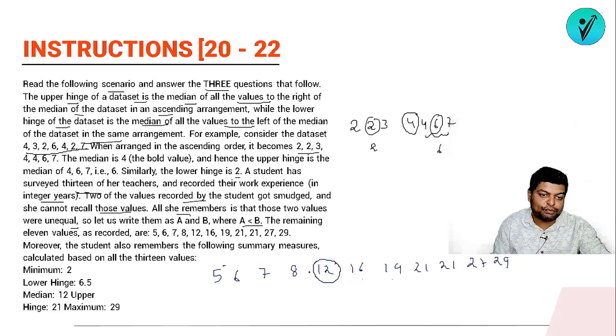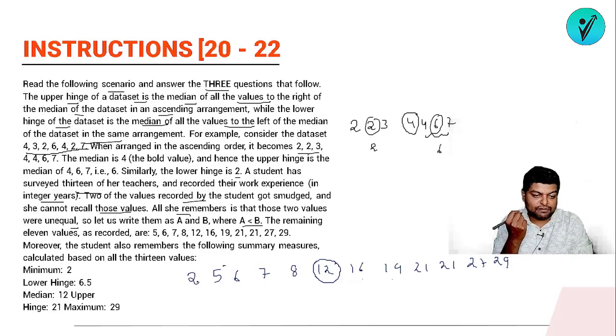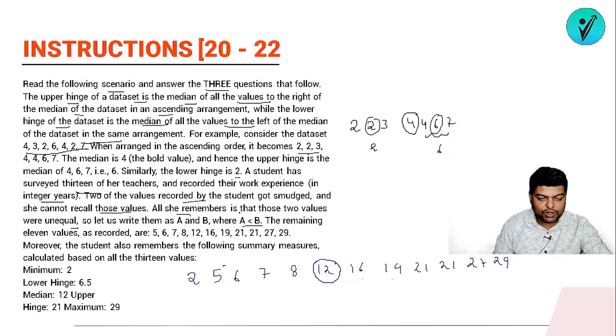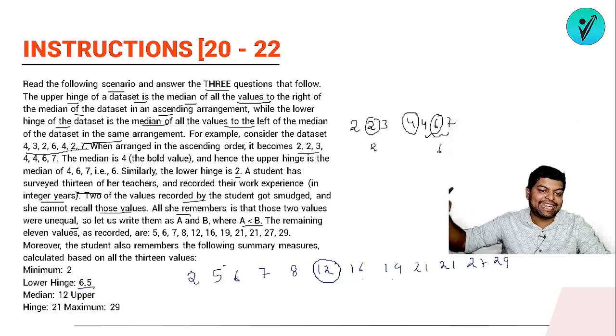It means that the missing data should be here. Clearly it is said that the minimum value is 2. So this 2 will come here. The minimum value 2 has come here. So this is the value of A. Because A was lesser than B, so it is the value of A. So what will be the value of B? Now extra information we have is the lower hinge is 6.5 or the median of this remaining data 2, 5, 6, 7, 8 and B.